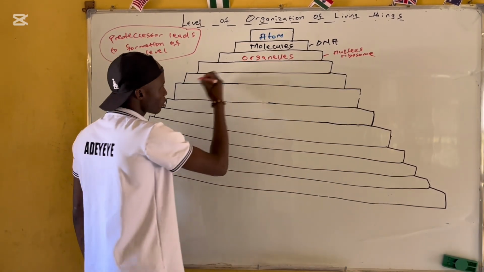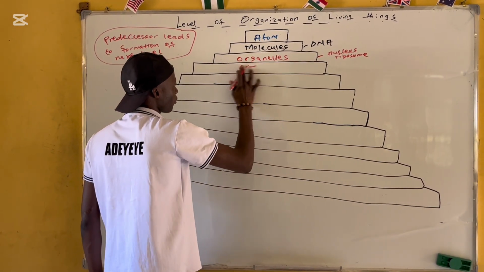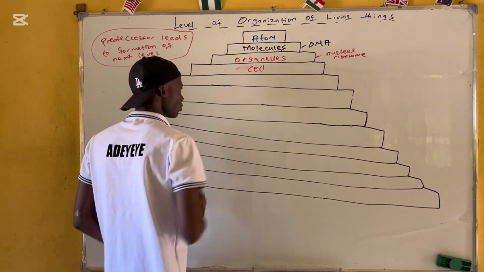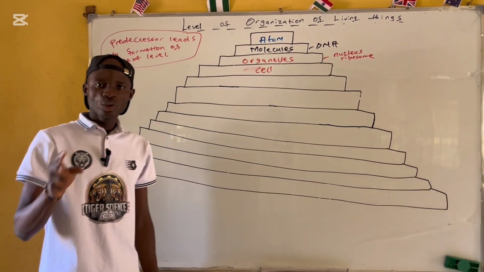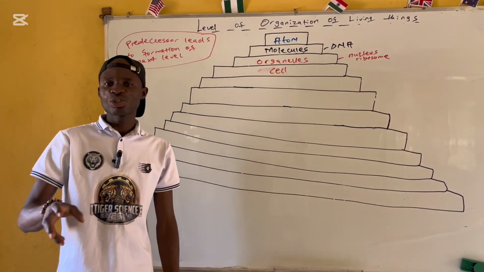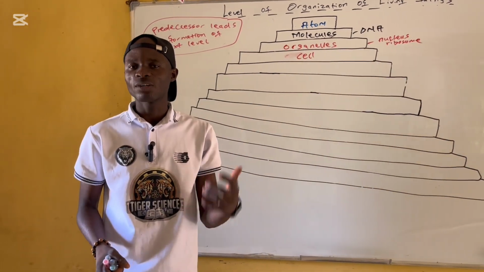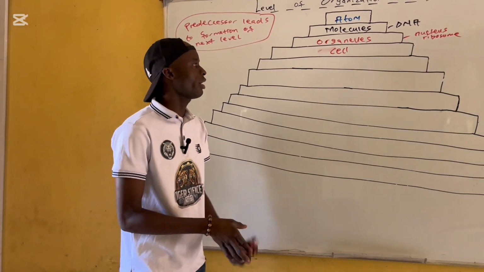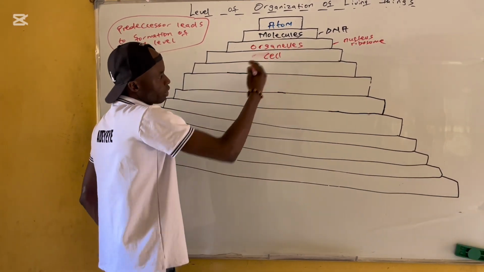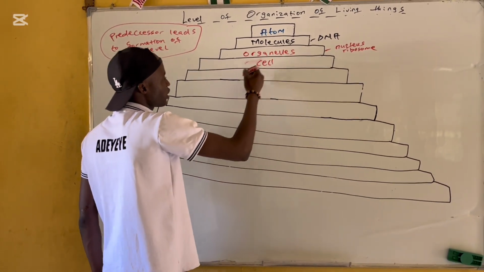So after organelles come together, they form the cell. You see that? They form the cell. So now, class, the cell that you know before as the fundamental basic unit of every living thing is still the same thing. You see that? But cell is not the first level of organization, it is number 4. You see that? Alright. So when we have the cell now, the next level of organization we are going to have is what?